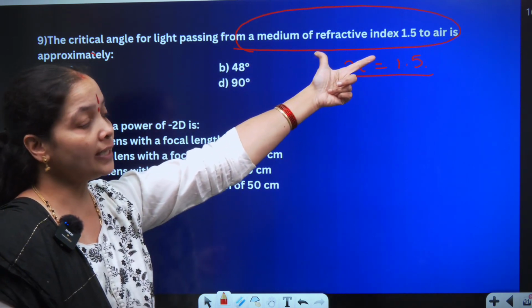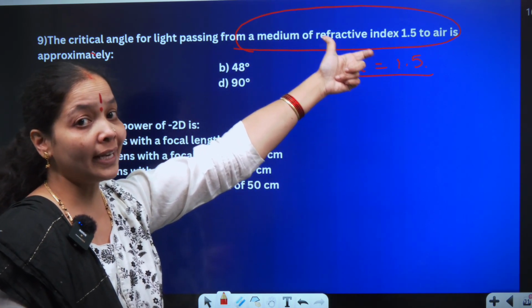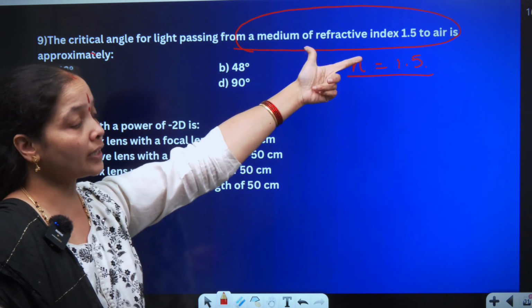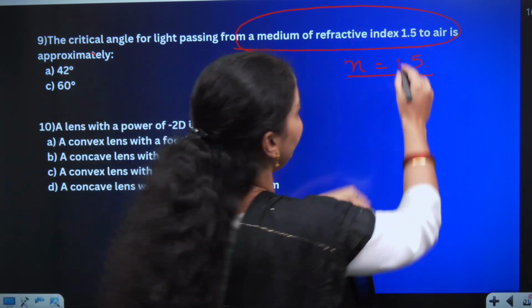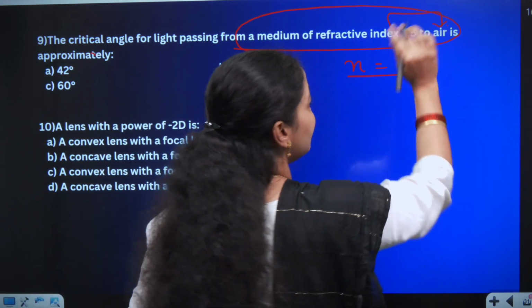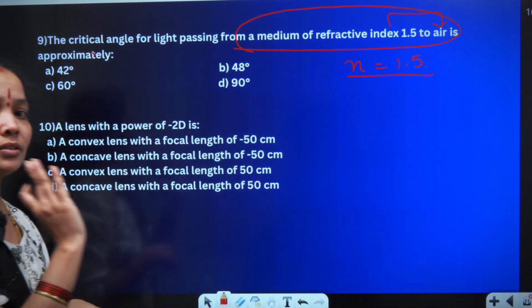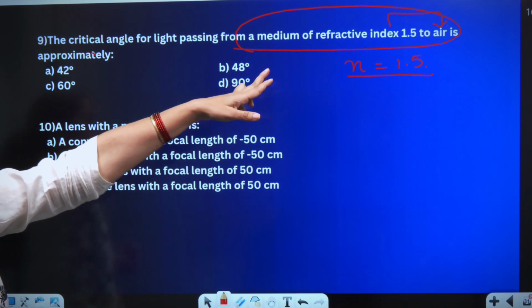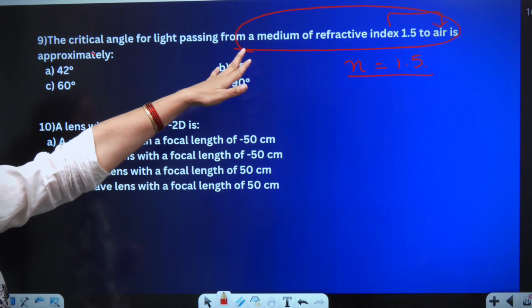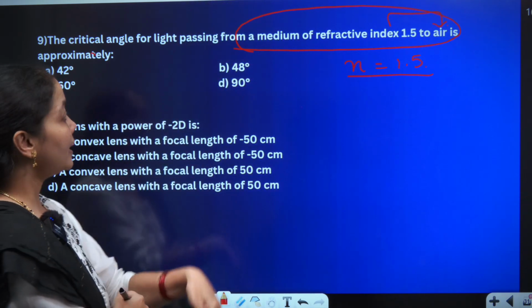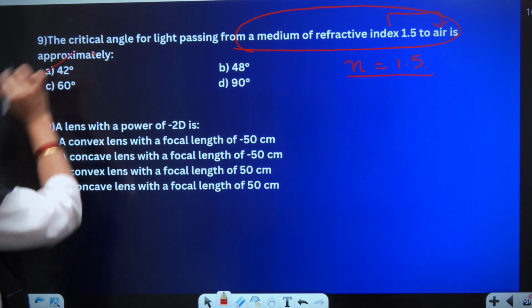But here the refractive index is 1.5. So 90 degree is the critical angle and refractive index is 1.5 to that of air, other medium to air. That means that medium can be denser also, rarer also, it depends. Air is rarer, the other medium is denser, that means the angle will decrease. Therefore, I will go for option A, which is 42 degree.